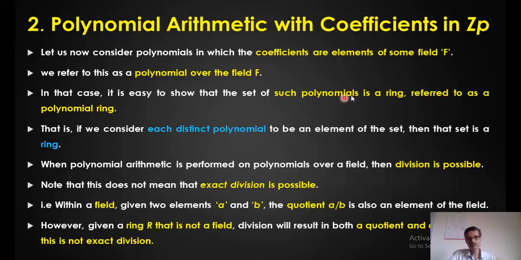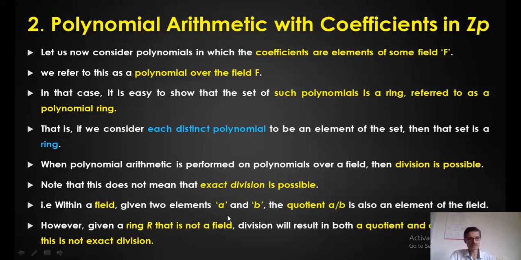Now in that case such polynomials should basically form a ring, right? If the set of coefficients forms a field, it should be a ring because it satisfies all the previous axioms. It's referred to as a polynomial ring. That means if I consider every polynomial to be an element of a set, that set is called a ring. So when I perform a polynomial arithmetical operation like division, if it is a field, division is possible. But if it is a ring, you cannot say that exact division is possible.